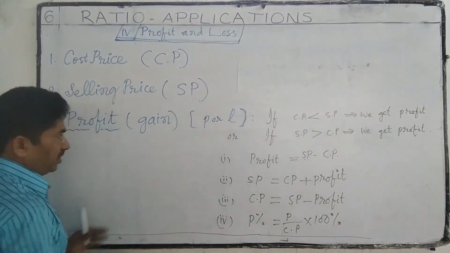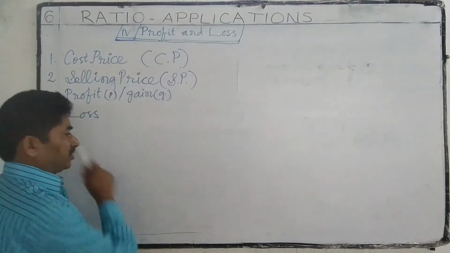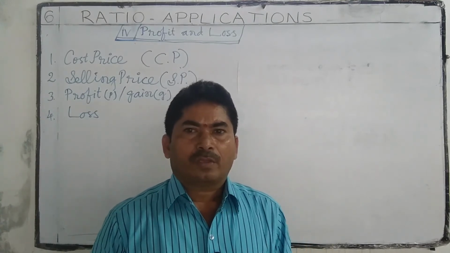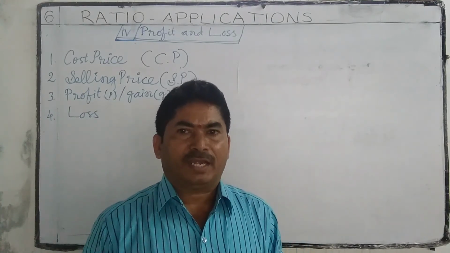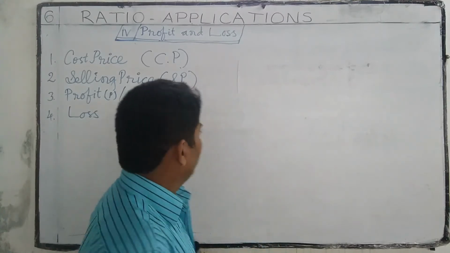These are all about profit. Next, loss. What is a loss? If the cost price is greater than selling price, then we get a loss.